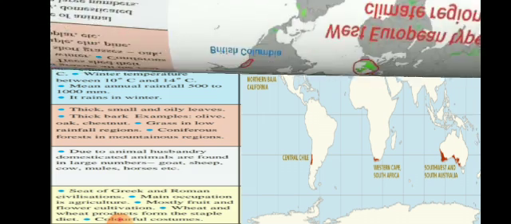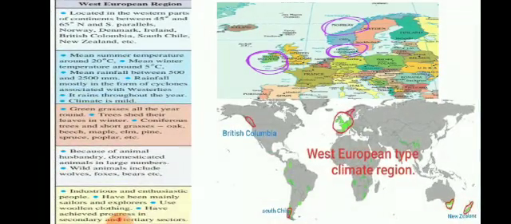Now next, the West European region. Here you can see in the picture below I have shown you the European region. This is Europe. Because it is in the western part, it is named West European type climate. As we have seen in the previous slide, the Mediterranean region was lying around the Mediterranean basin.